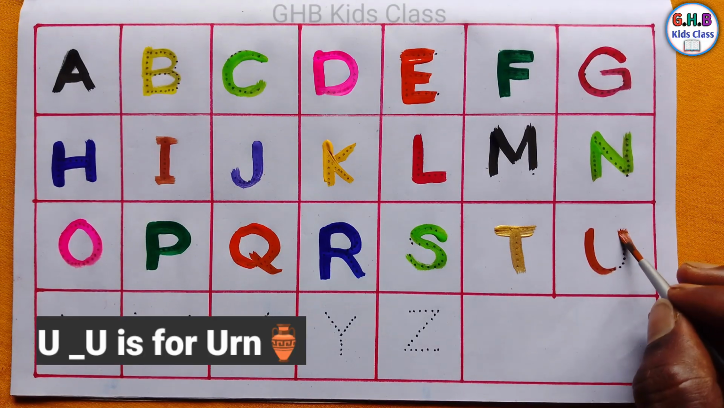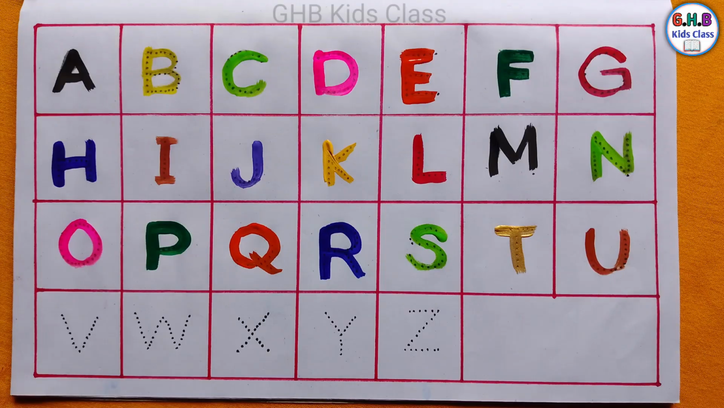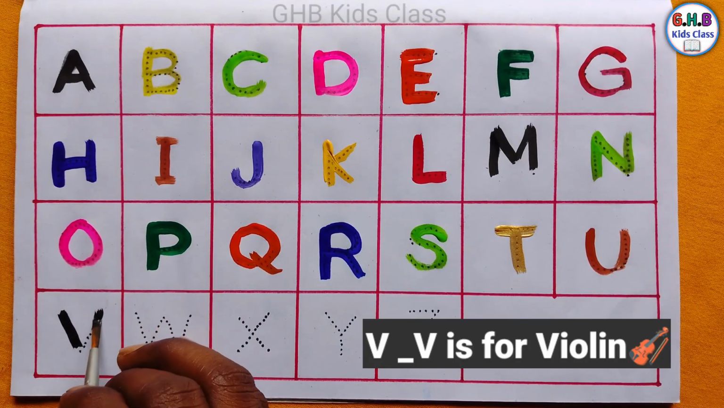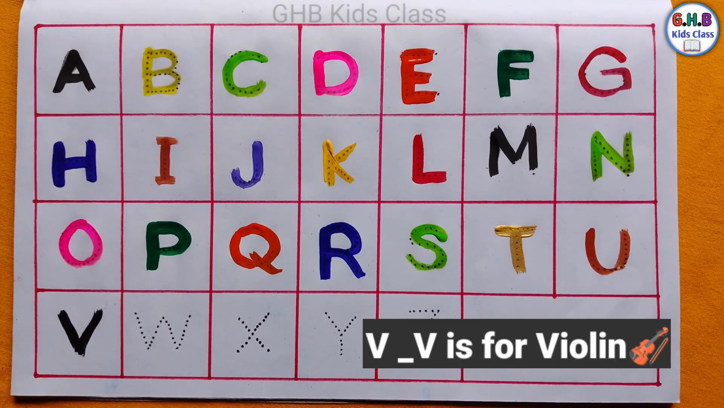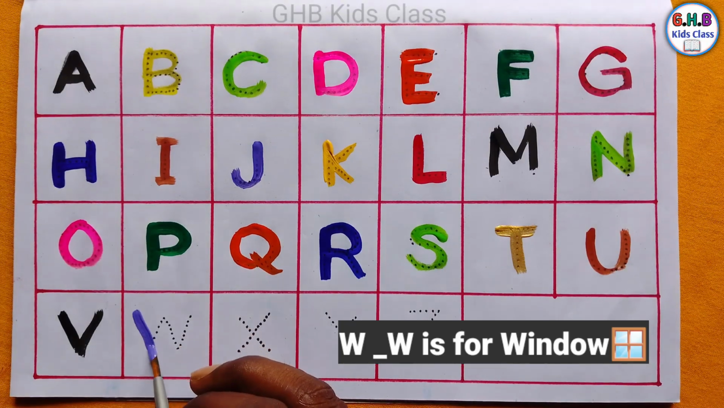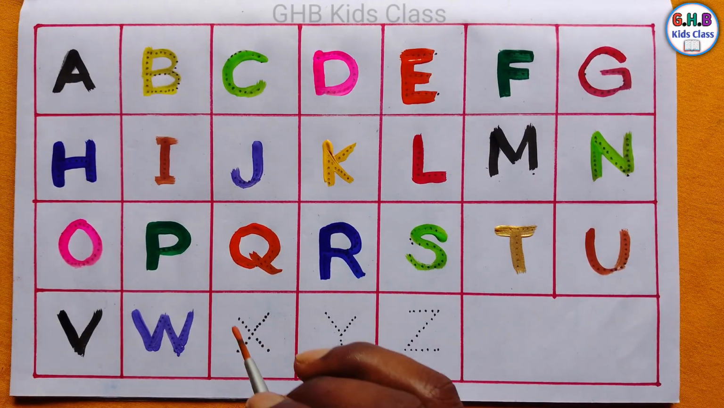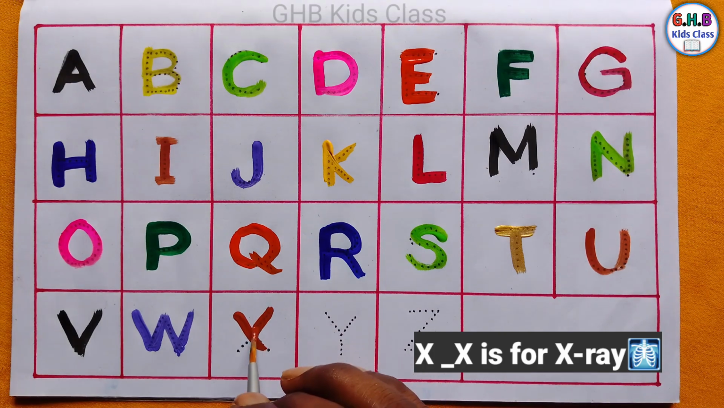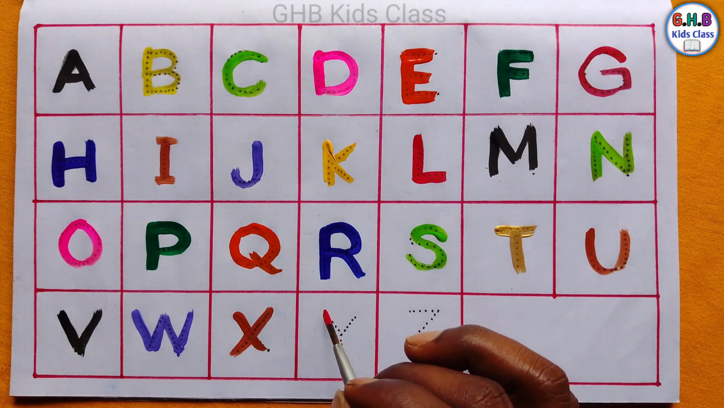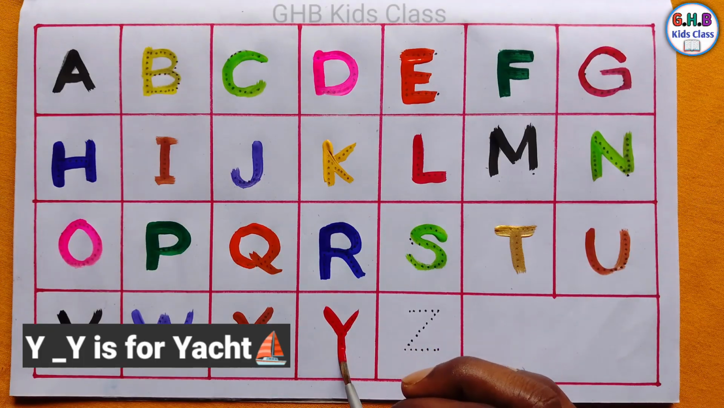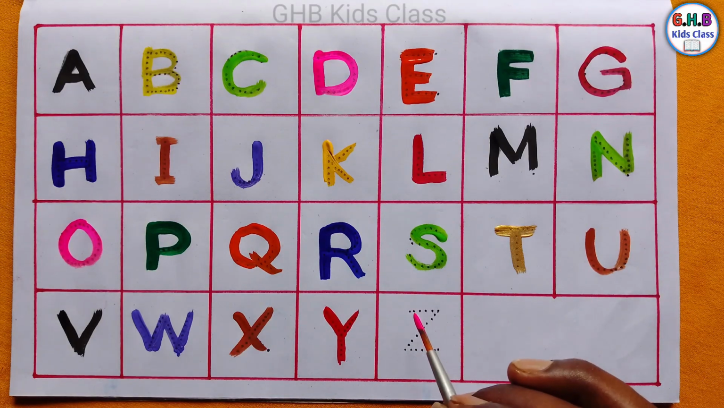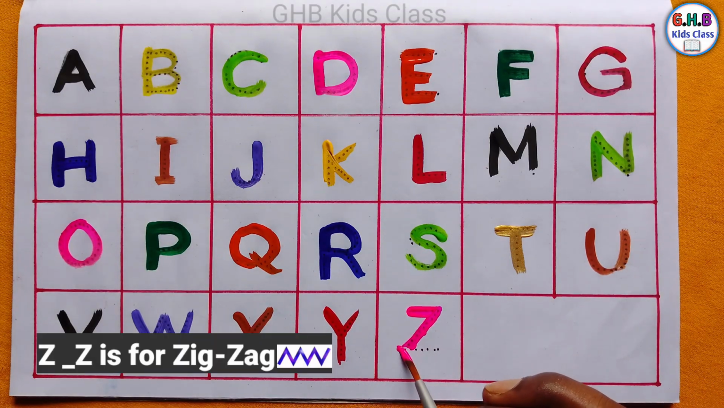U. U is for horn. V. V is for violin. W. W is for window. X. X is for X-ray. Y. Y is for yacht. Z. Z is for zigzag.